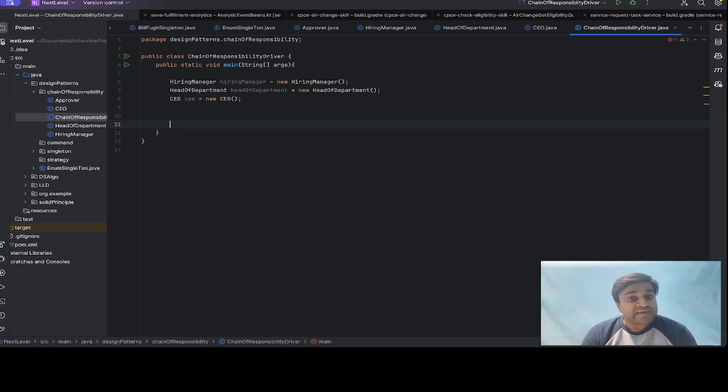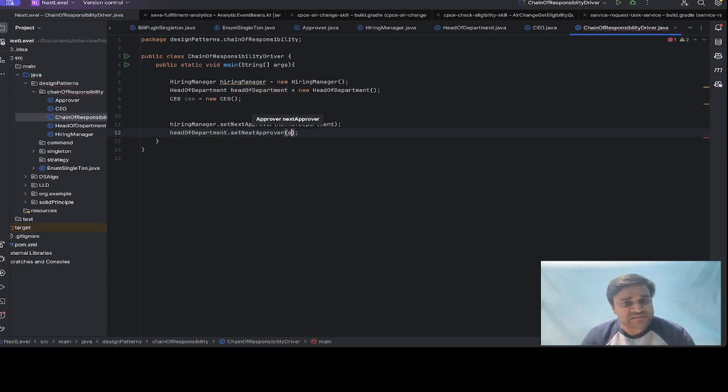Next step is we have to link these, so hiringManager.setNextApprover is headOfDepartment, and headOfDepartment.setNextApprover is CEO. Now we simply call hiringManager.processSalary. Let's process salary for 1000. So let's run it.